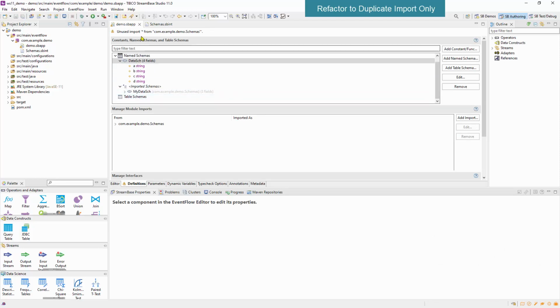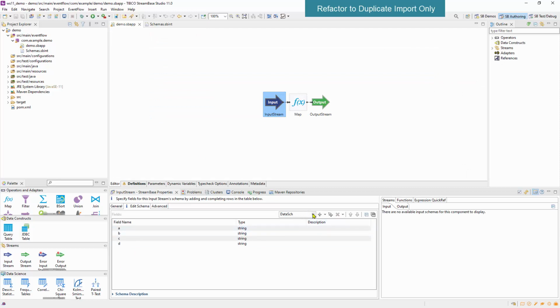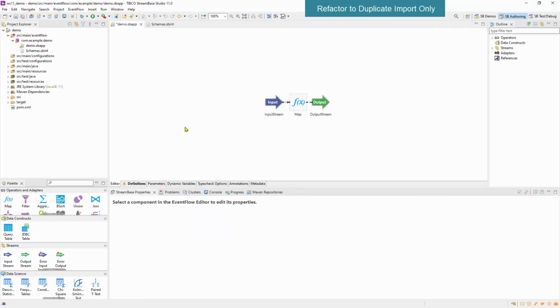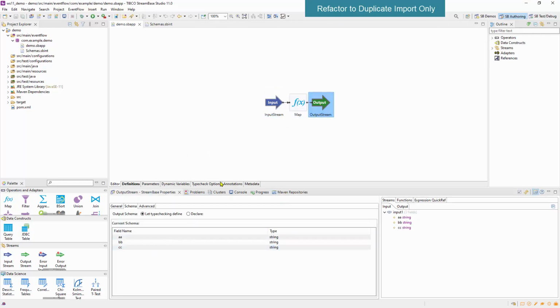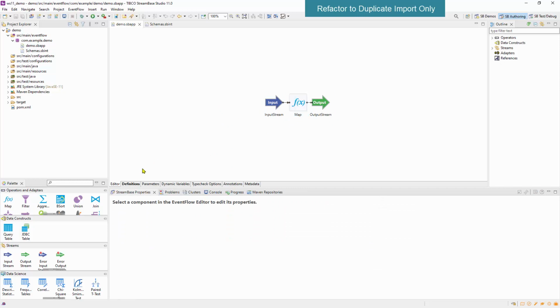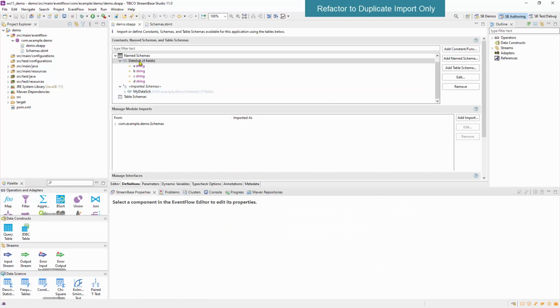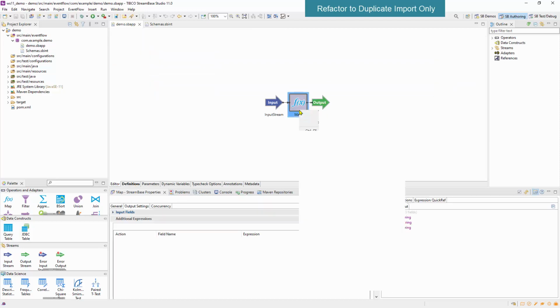Now we have this saying there is an unused import. Let's fix that and use the new one. We are now using all the imports and we see in the output stream the carried schema. Now let's refactor. Just to remind you, we have a data schema and a my data schema. Refactoring here.